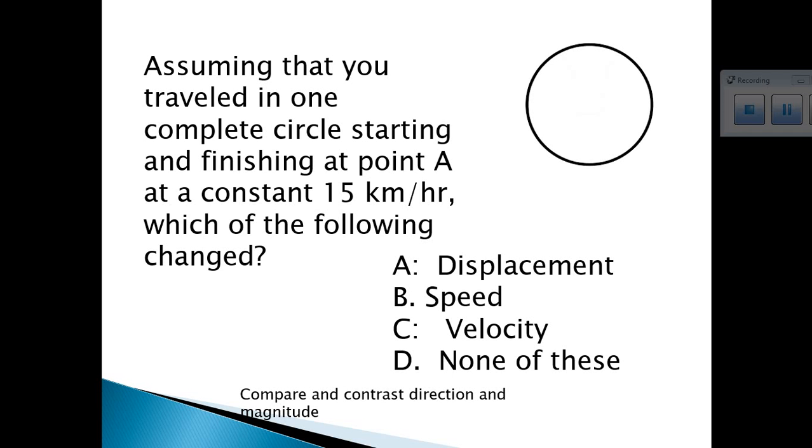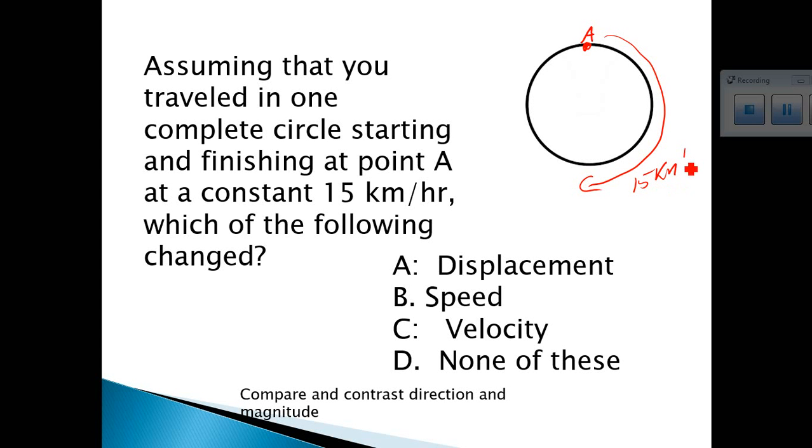Okay, so assuming that you traveled in one complete circle, starting and finishing at point A. So let's put point A right here. At a constant 15 kilometers per hour, going around in a circle at 15 kilometers per hour. Which of the following changed? Your displacement, your speed, your velocity, or none of these?